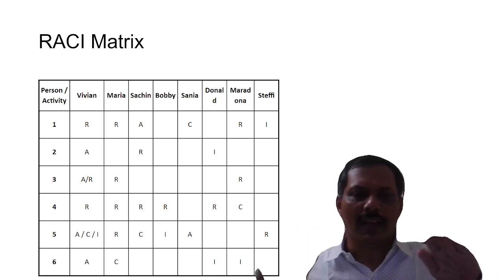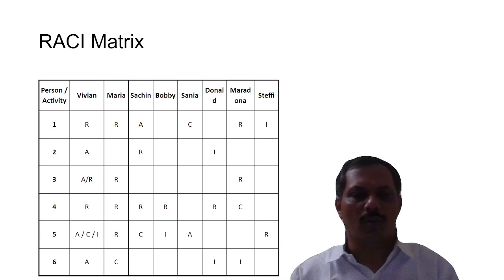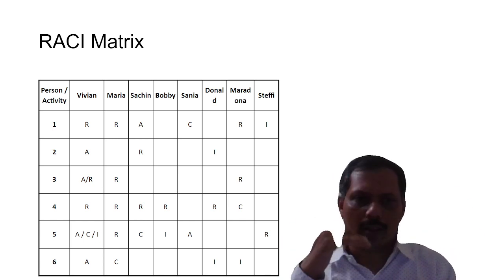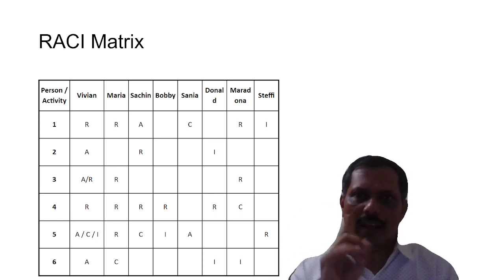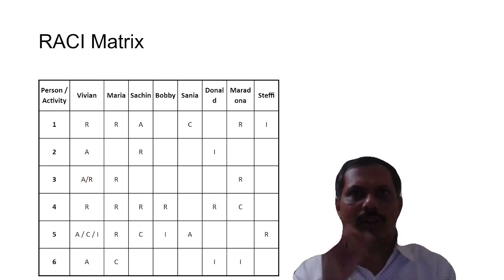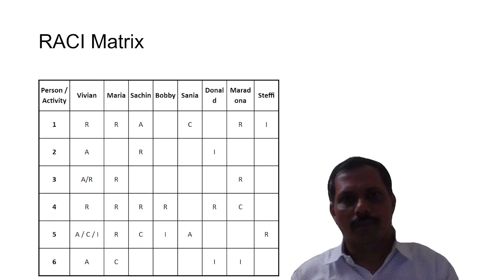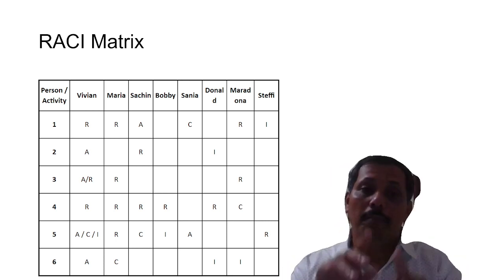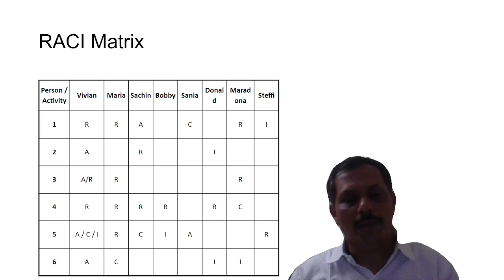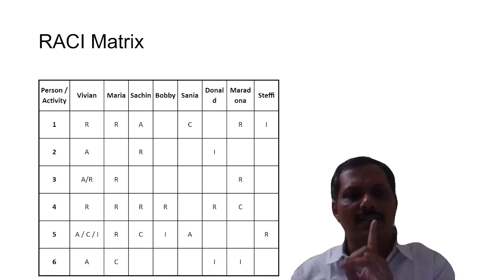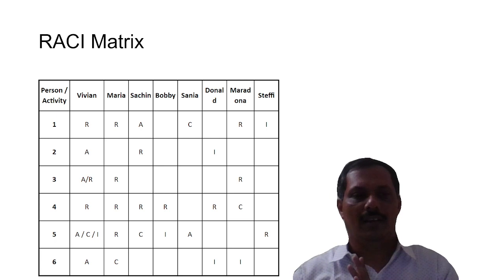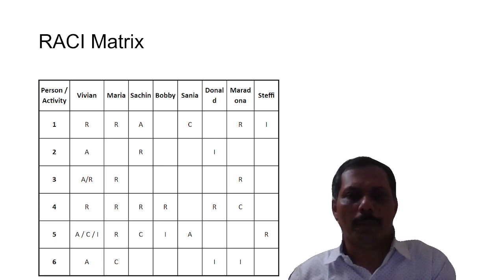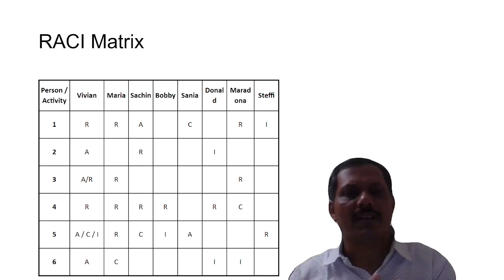In one country there can be only one prime minister, only one president. There cannot be two or more than one. Similarly, for any activity there has to be one and only one accountable person. There may be multiple responsible people, but minimum one is required. Minimum one responsible person is required for any activity. Otherwise, who will do the job? So minimum one responsible person is required.